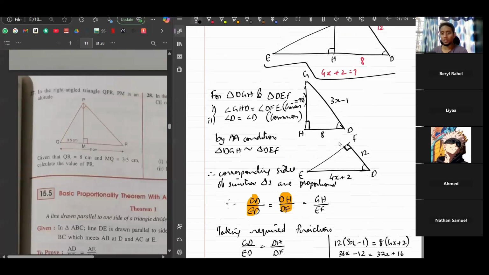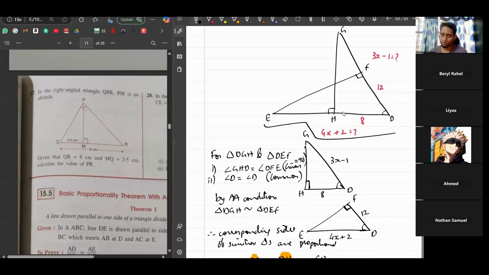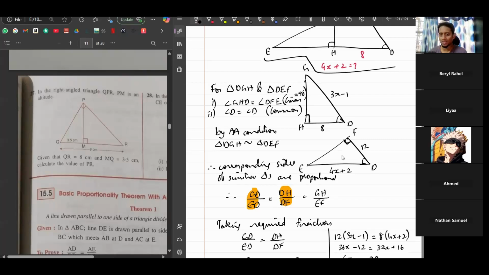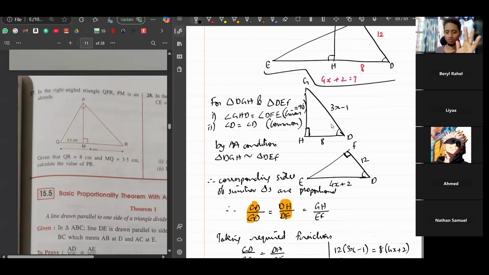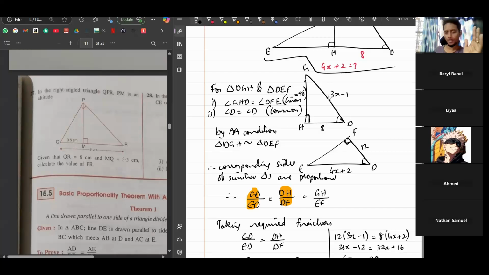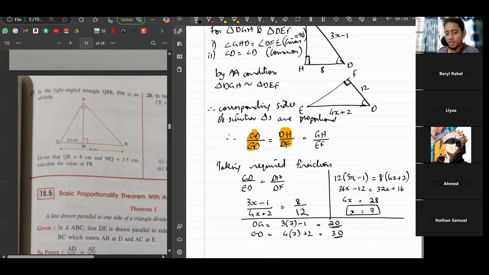Okay, so what are the steps that we have to follow? You draw the original diagram that's given, but then it's very useful to draw both the triangles that you're going to compare separately. Then you can see each side separately, each part separate, it won't confuse you. Then you show that the two triangles are similar by using any one of the properties. So here we use the AA condition, show that the two triangles are similar. Once the two triangles are similar, all the corresponding sides are proportional. Therefore, we can write this property and then we can use the required sides and find whatever needs to be.